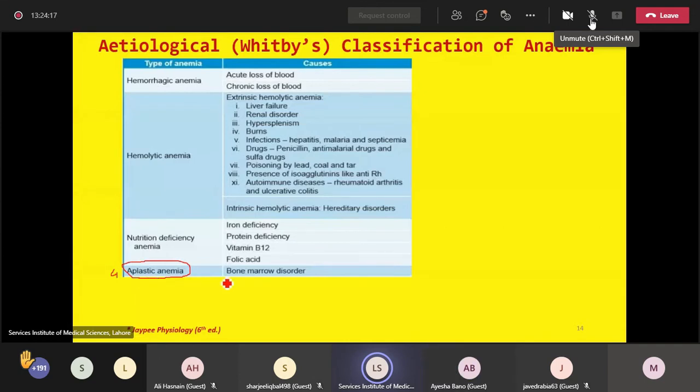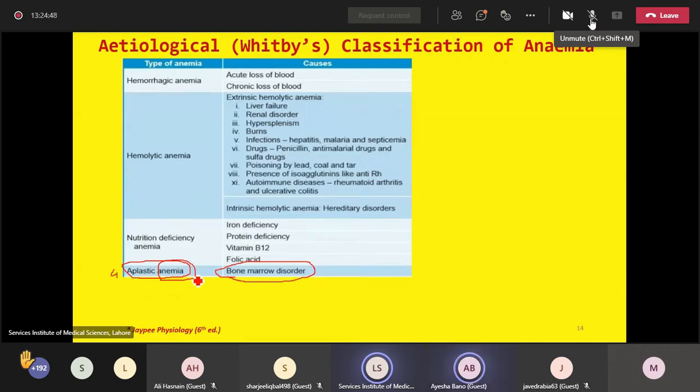And what happens during aplastic anemia or bone marrow aplasia? The factory of the RBCs, the source of RBCs. And what is the source of RBCs? The bone marrow itself. So when the bone marrow is not producing sufficient quantity of erythrocytes, this will lead to an anemic picture, and such anemias are labeled as aplastic anemias or aplasia of bone marrow.